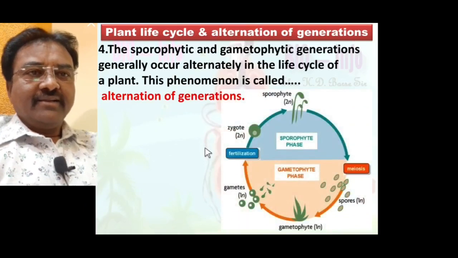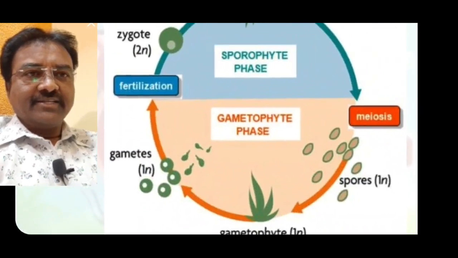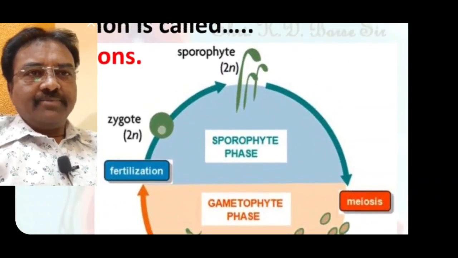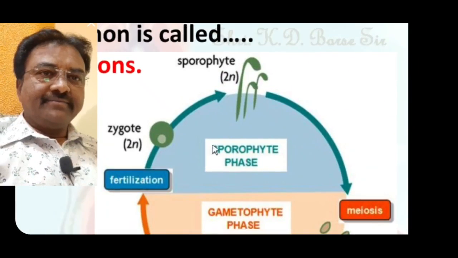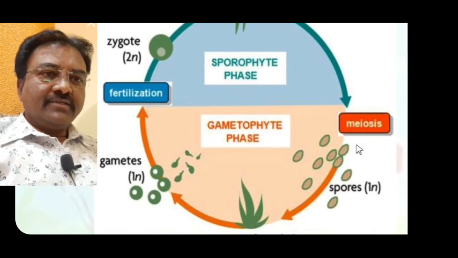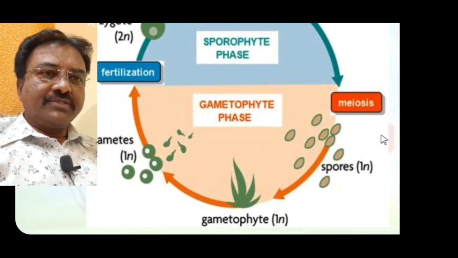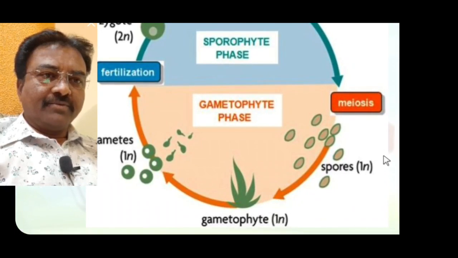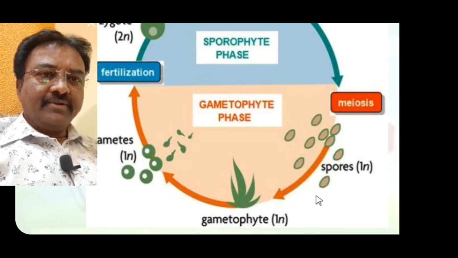Seen here, alternation of generation. Diploid sporophyte produces spores by meiosis. So spores have n number of chromosomes. Such spores develop into gametophyte.